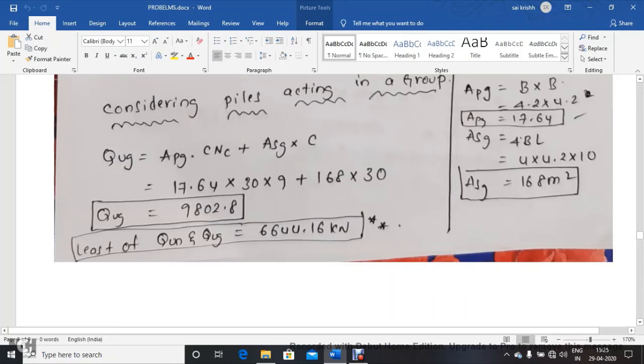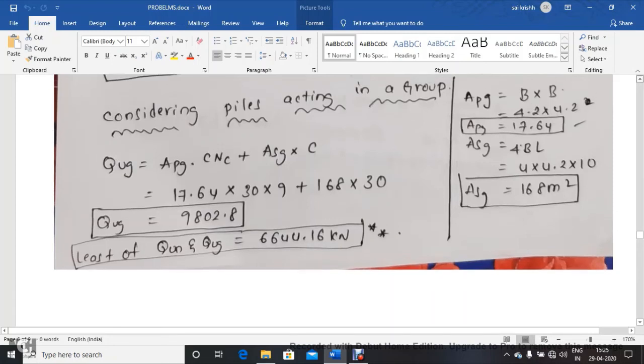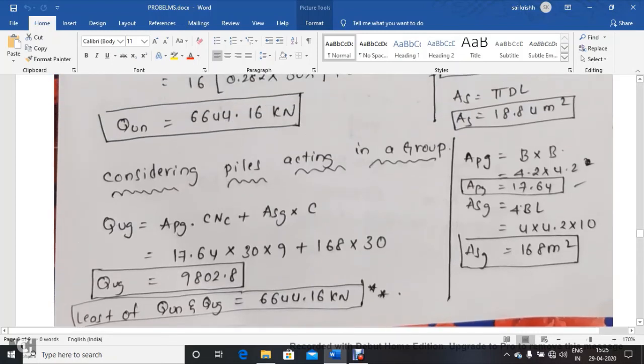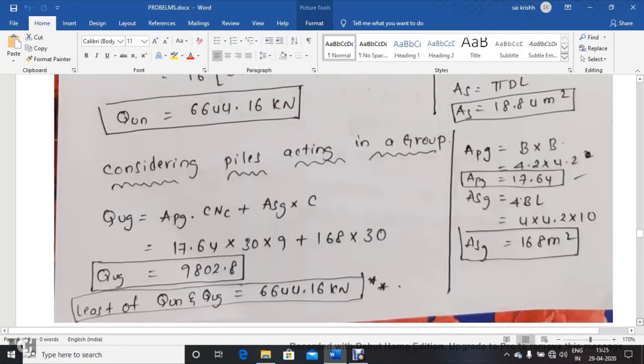We need to consider the least of these two, either considering individually acting or as a group. So definitely here you can clearly observe the load carrying capacity of individual piles is 6,644 and for the group we have got 9,802. So the least value is 6,644.